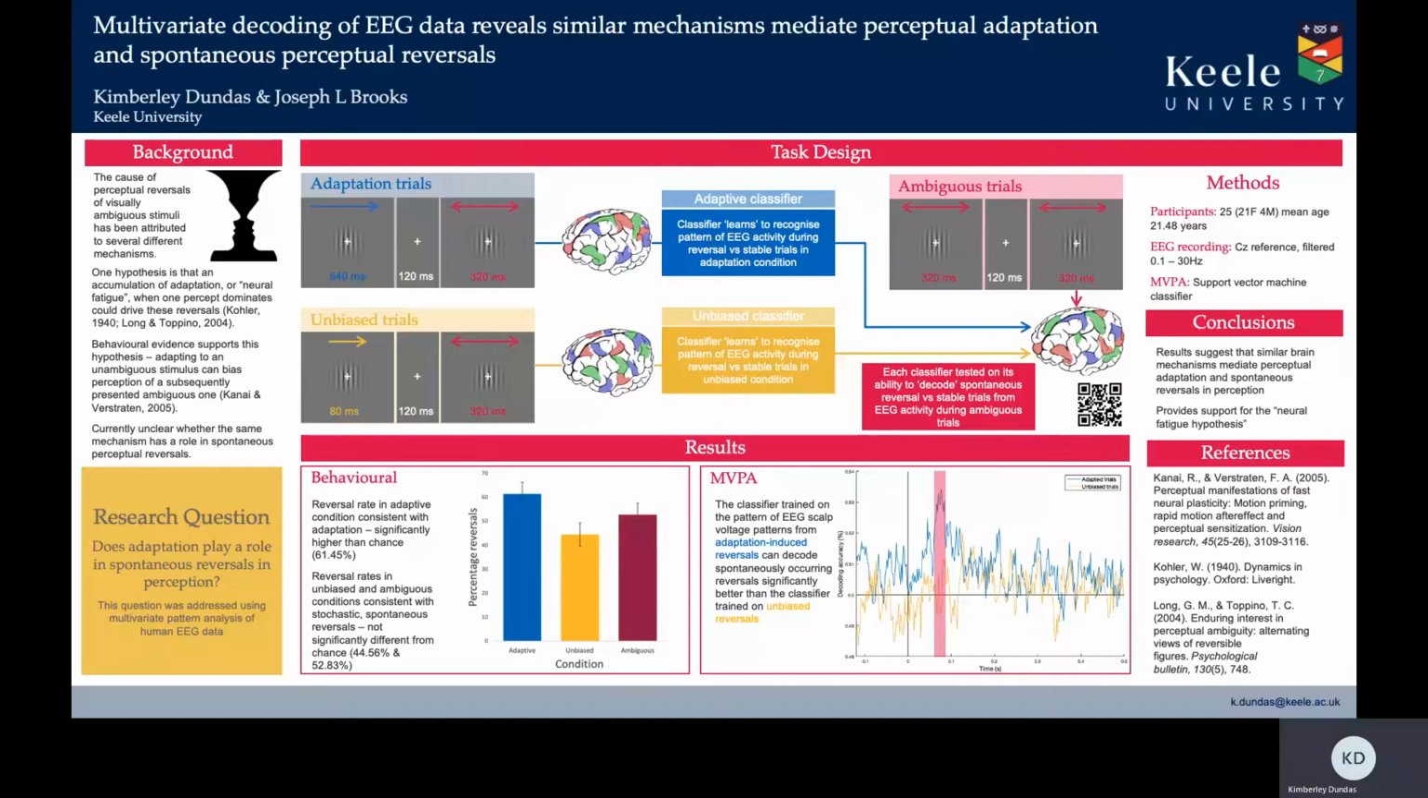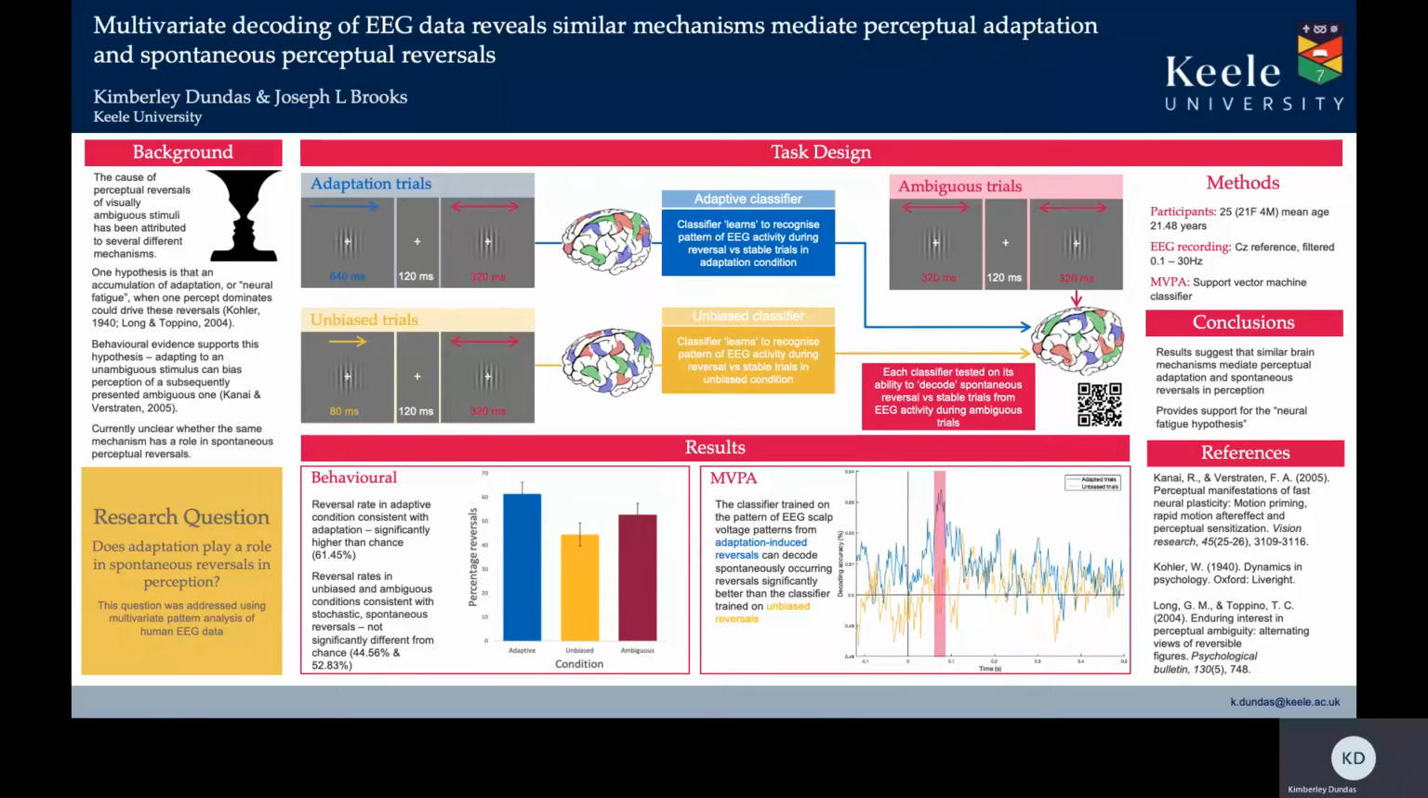And we then analysed the whole brain pattern of EEG data, only from when participants viewed the ambiguous motion in each trial type. And we did this by training 2 machine learning classifiers. One to recognise reversals from the adapted brain data, which I'll call the adaptive classifier, and one to recognise reversals from the unbiased brain data, which I'll call the unbiased classifier. And we then tested each of those classifiers on their ability to recognise reversals from the data collected during the